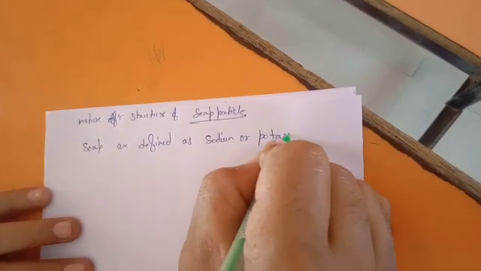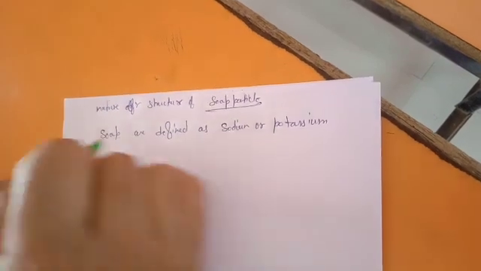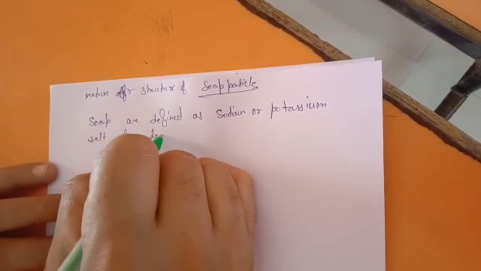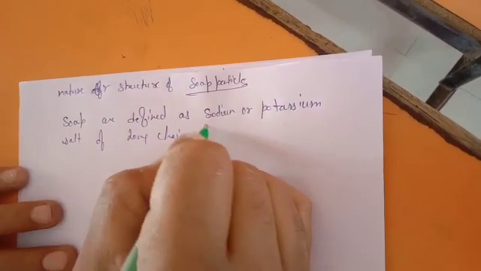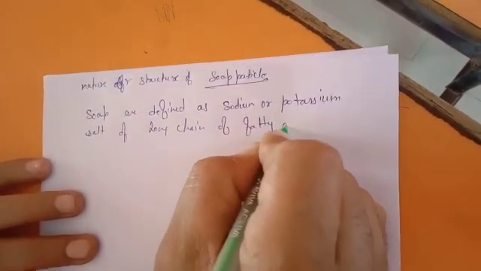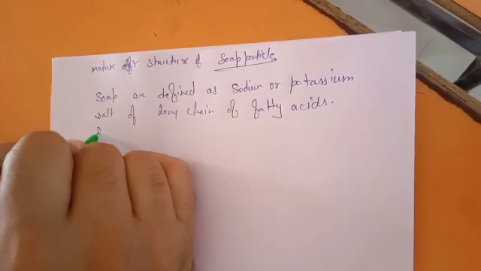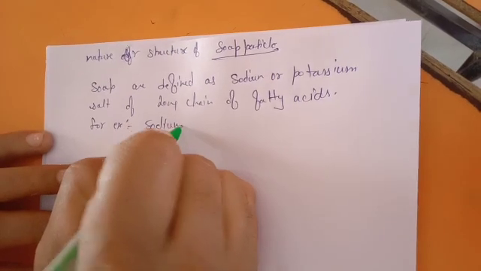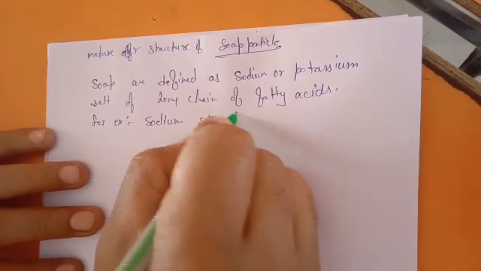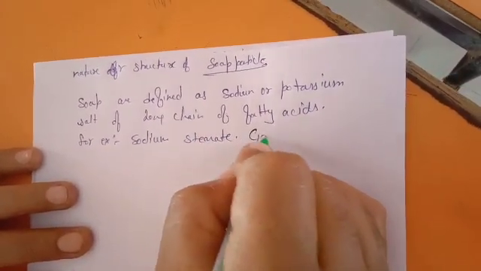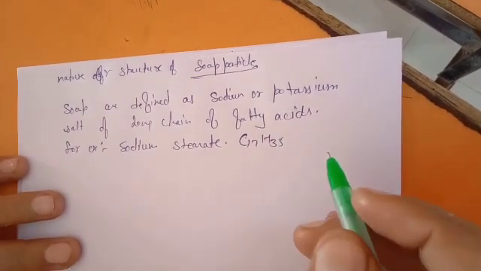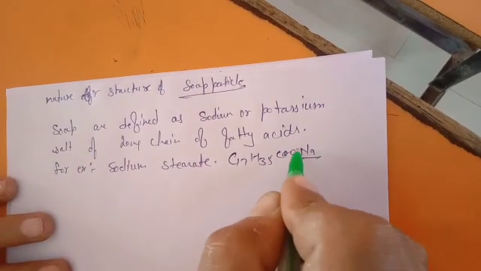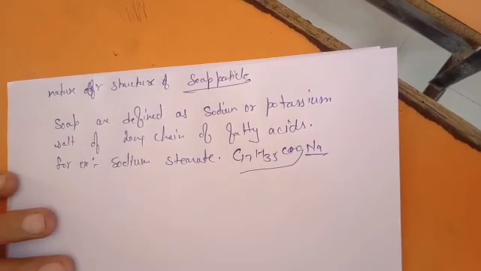You can take any one, sodium or potassium. For example, sodium stearate. The chemical formula is C17H35COONa. This Na is sodium and this part is the long fatty acid chain.